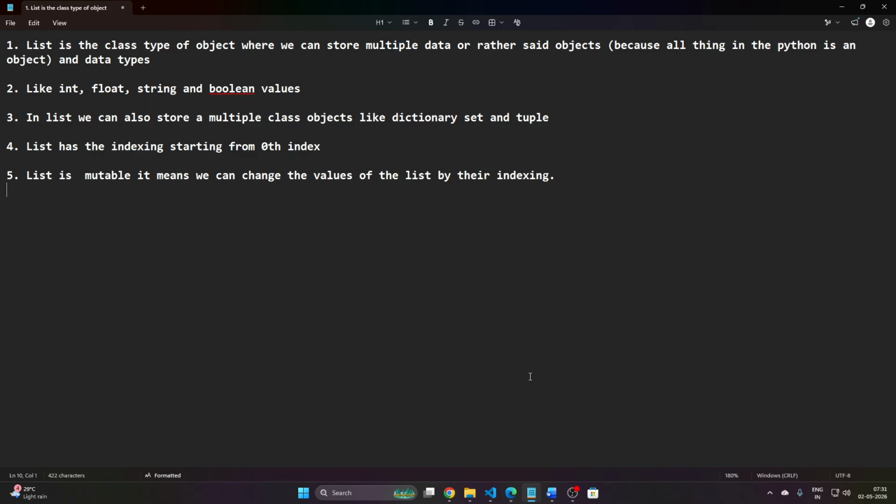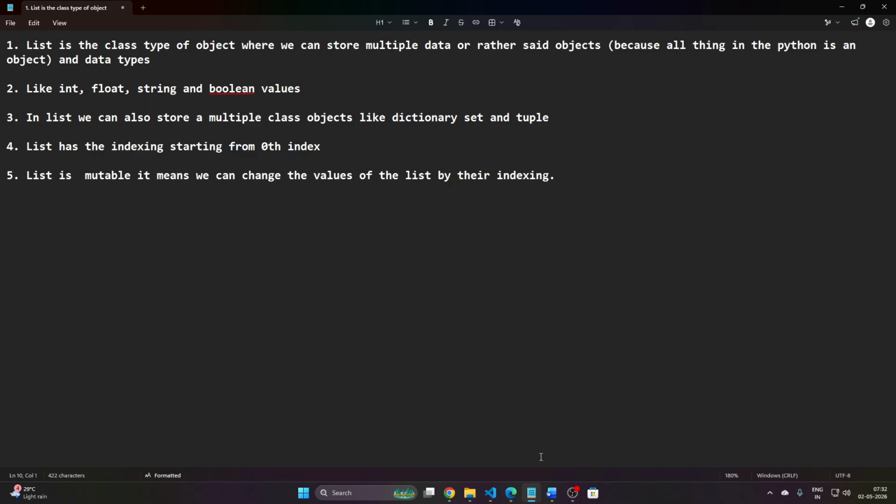We can store int values, float values, string values, as well as boolean values.